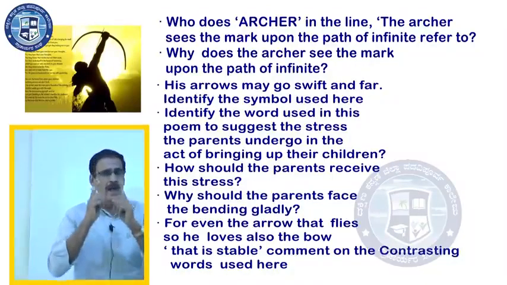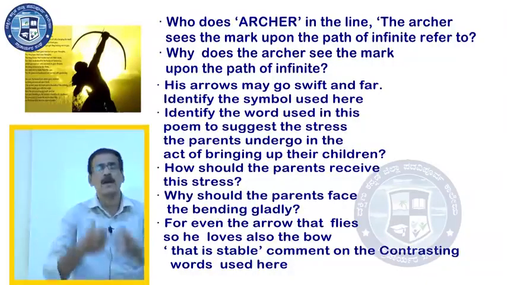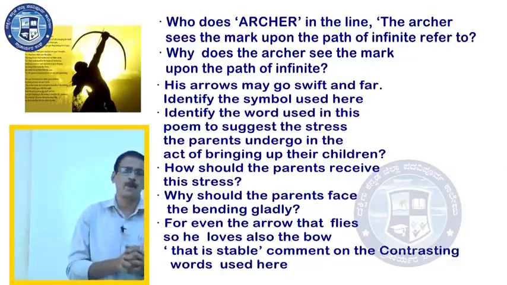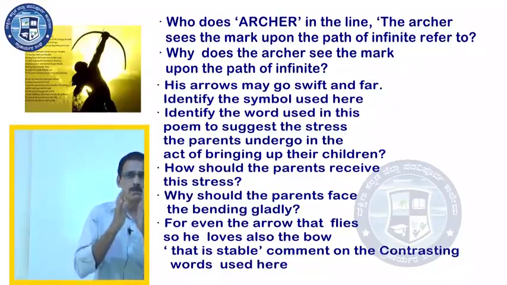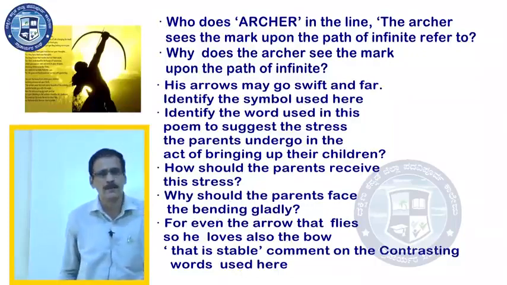If you want the arrows to go swift and far, very quick and far, then the bow should be bent properly. So if you bend properly, then the arrow will go swift and far.